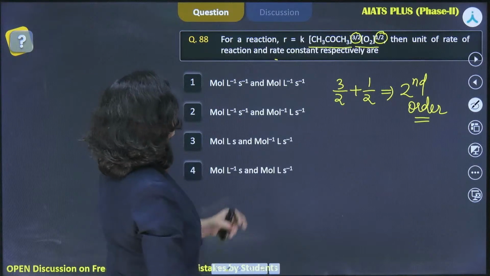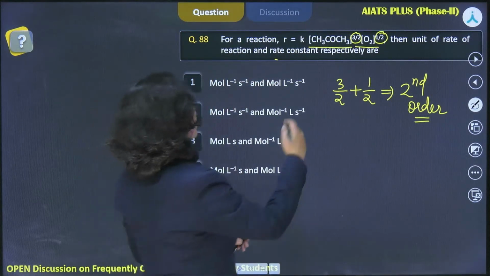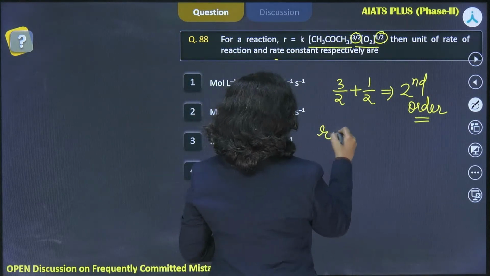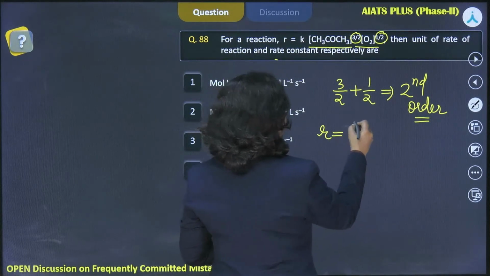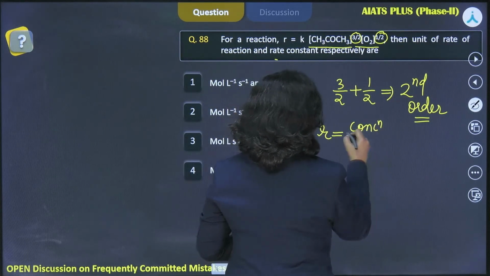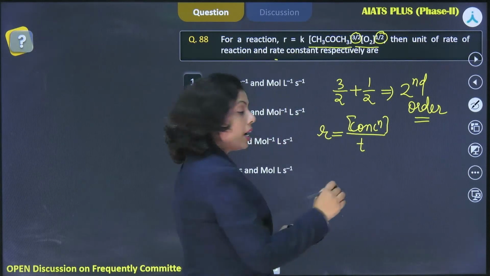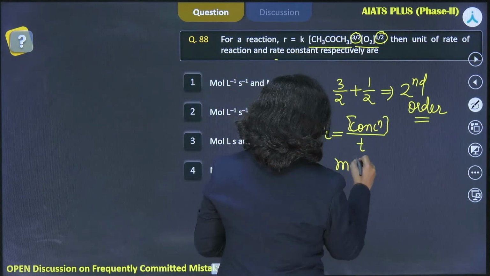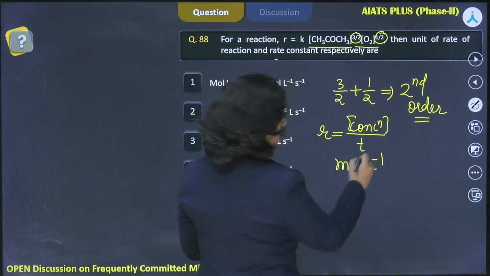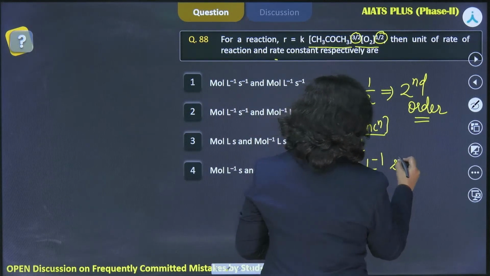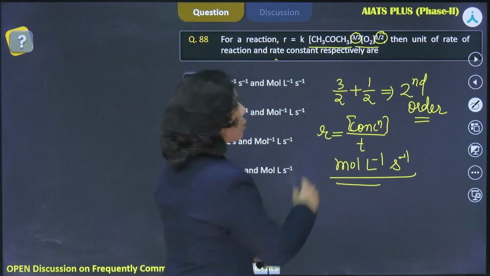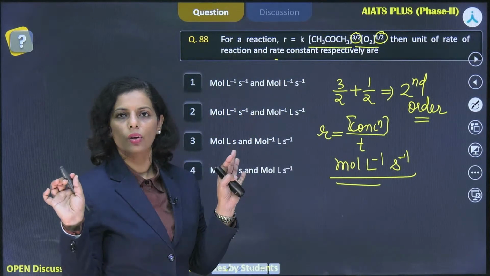And the question is about the unit of the rate of reaction. Rate of reaction is dependent on the concentration of the reactant with respect to time, and the unit for the concentration you take is mole per liter, and for the time it is second, so it would be mole per liter per second.